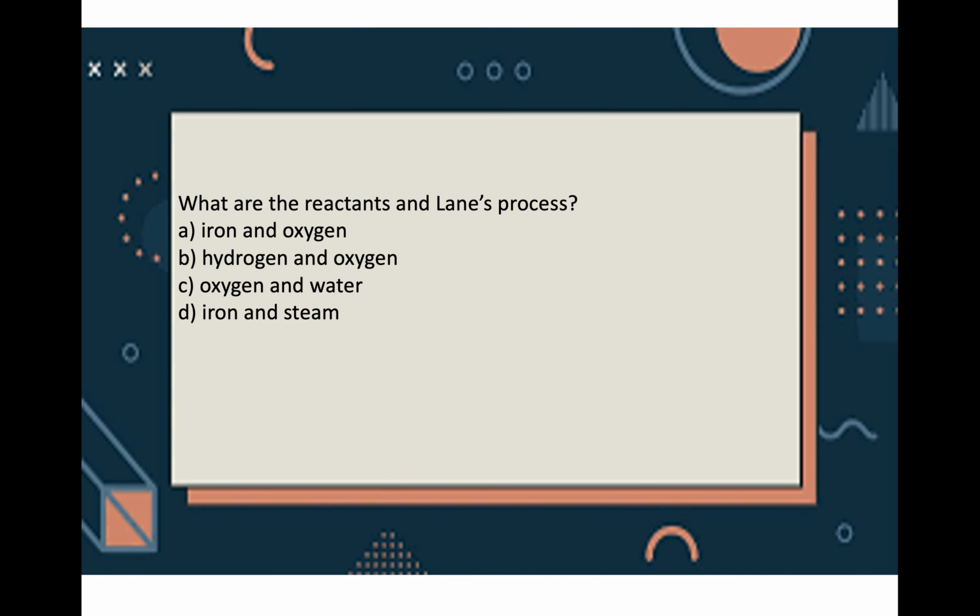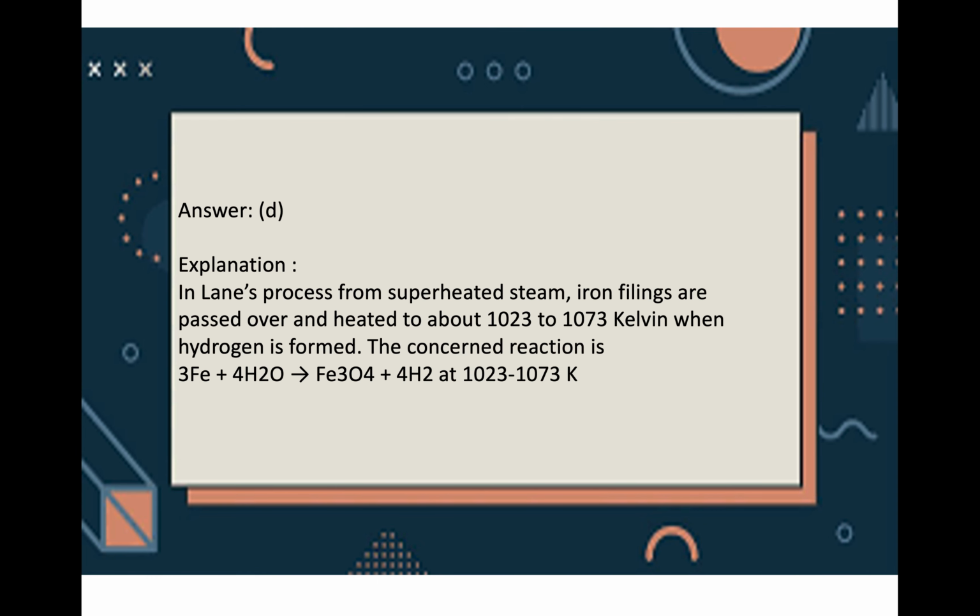The next question is, what are the reactants in Lane's process? A, hydrogen, iron and oxygen, B, hydrogen and oxygen, C, oxygen and water, D, iron and steam. So what are the reactants here? Choice D, iron and steam. What is Lane's process? It is from superheated steam. We pass iron filings heated to about 1023 to 1073 Kelvin, a very high temperature. So hydrogen is formed here. The reaction is iron plus water giving Fe3O4 plus hydrogen, and please notice that the high temperature range is 1023 to 1073 Kelvin.